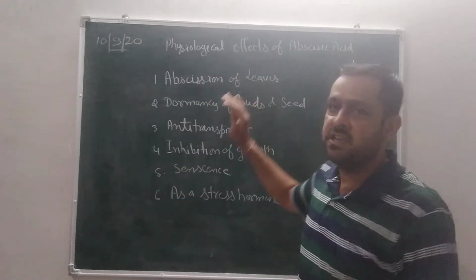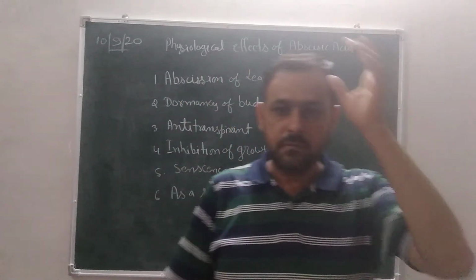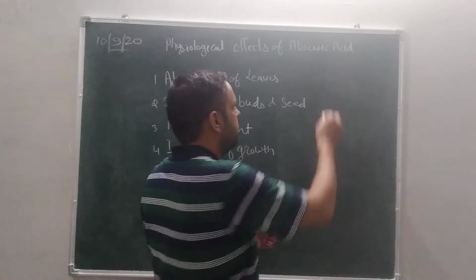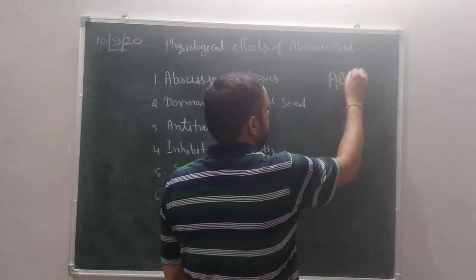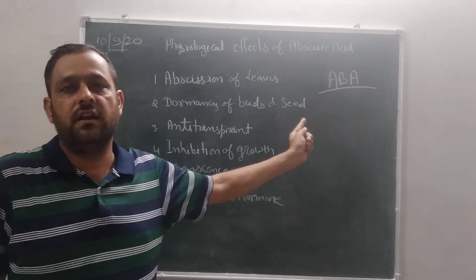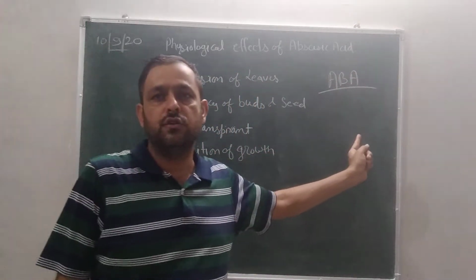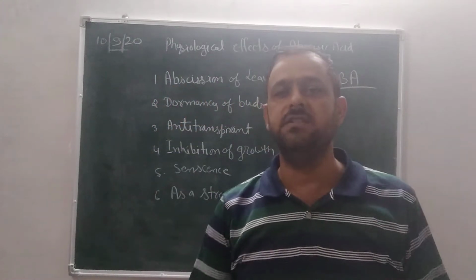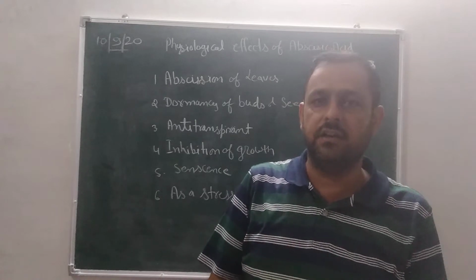In short, abscisic acid is called ABA hormone. You have to remember, it is also a one mark question. What is the full form of ABA? ABA means abscisic acid.